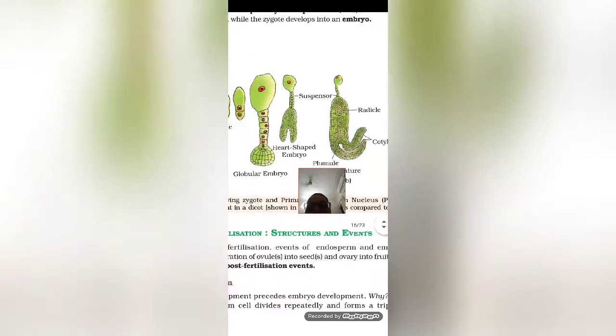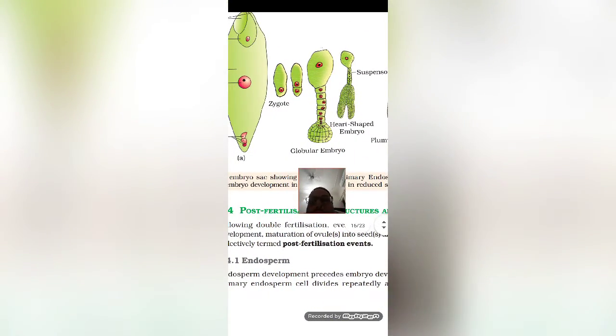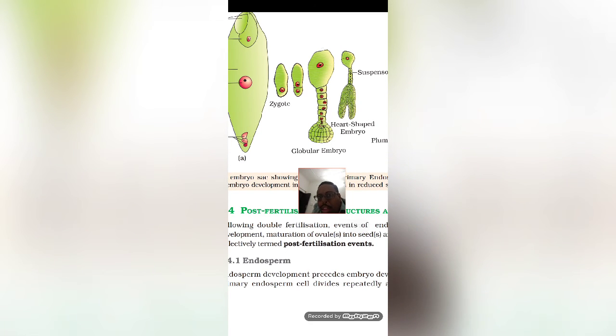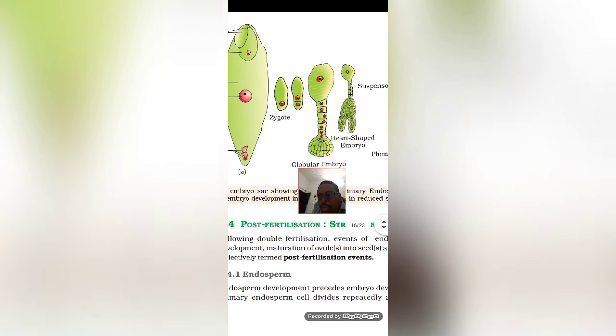So if you see here, after the formation of the zygote, this particular zygote will undergo asymmetrical division. Asymmetrical division means there will be no proper cells formed in a symmetry, no counting, simply they will divide.